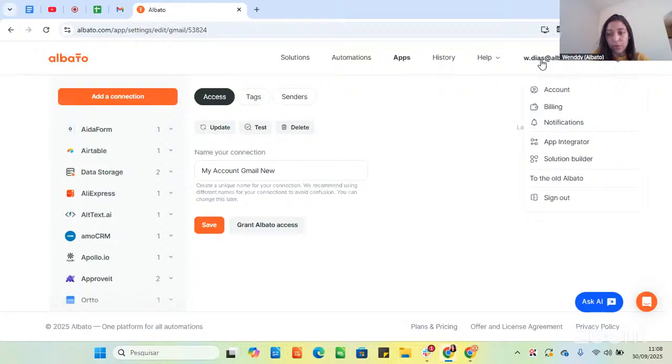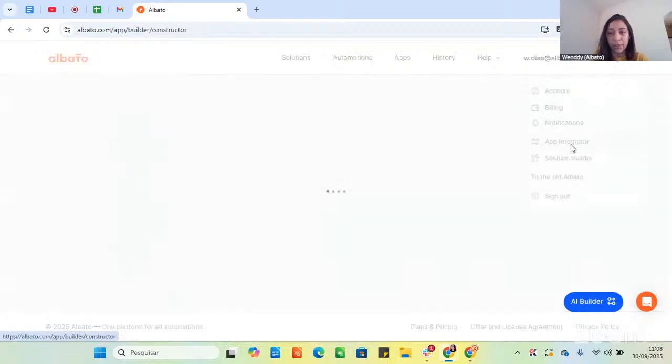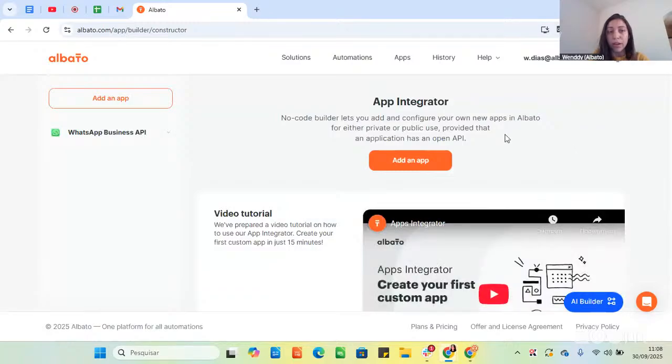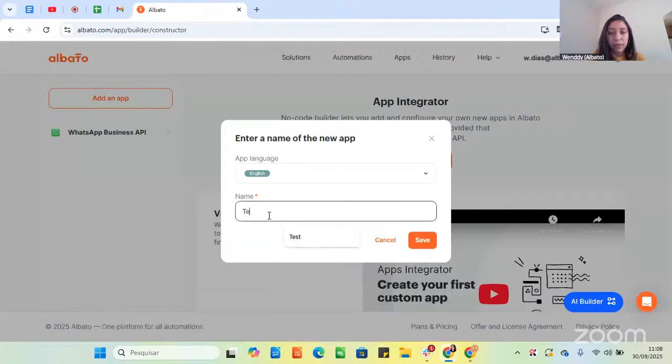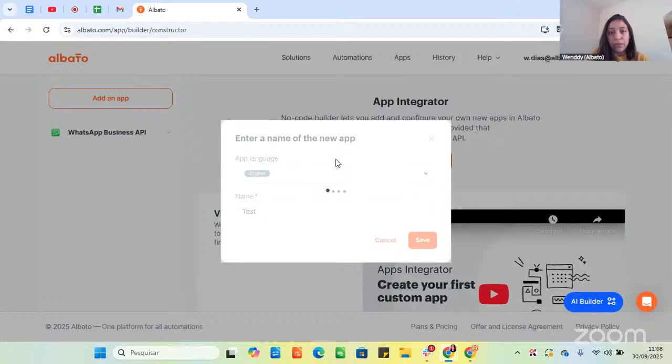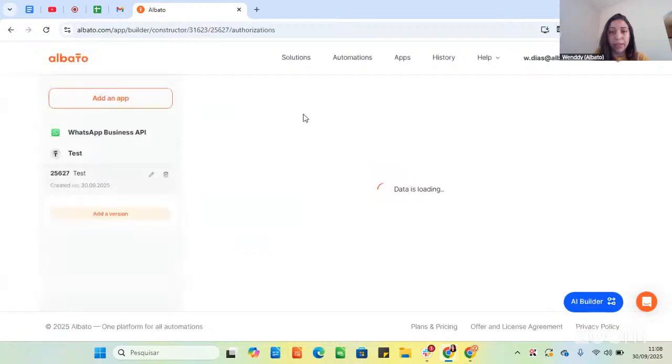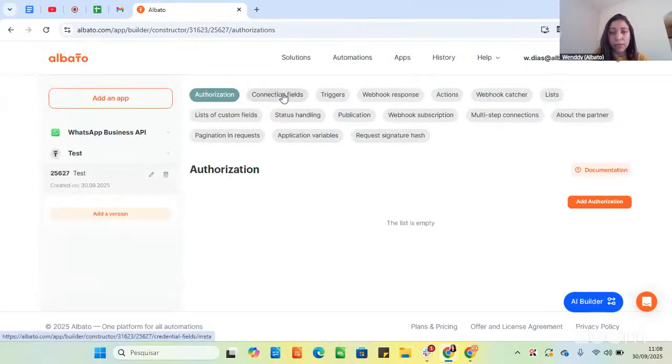Or you can try to do it yourself through our app integrator. It's a no-code app integrator, but it might require you to understand a bit more about API or webhook. It might be possible to do it both ways. So you just click add an app, you add a name to this app, and then you click save. Then you check the app API documentation and you copy and paste the information in the fields based on the connections and triggers and actions you want to implement for the app. Okay, there's also some instructions for the app integrator in our blog if you want to take a deeper look.